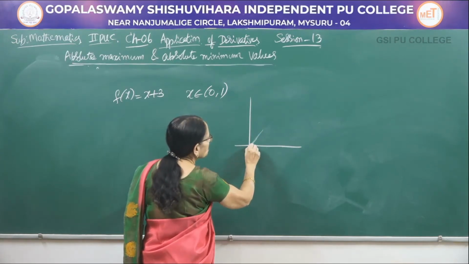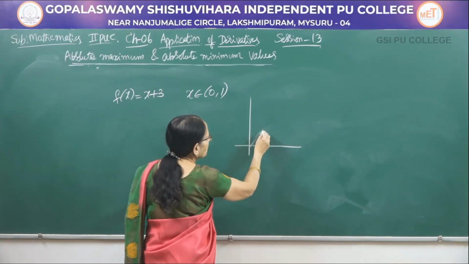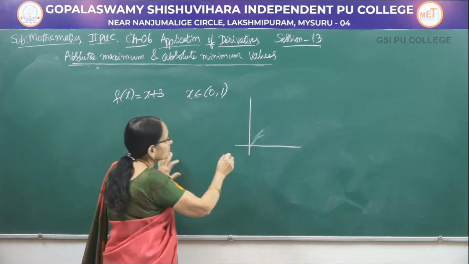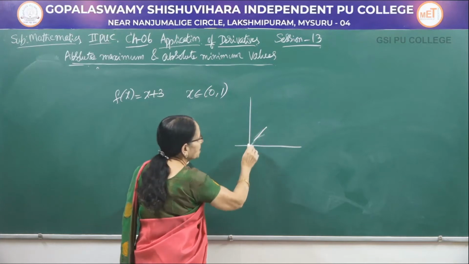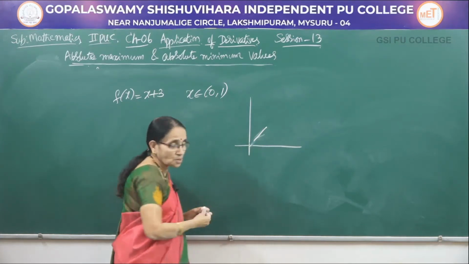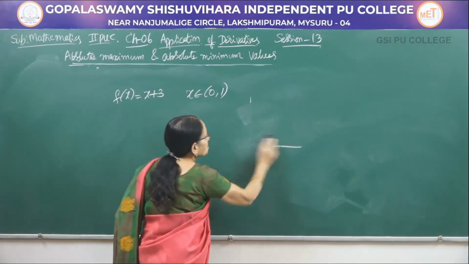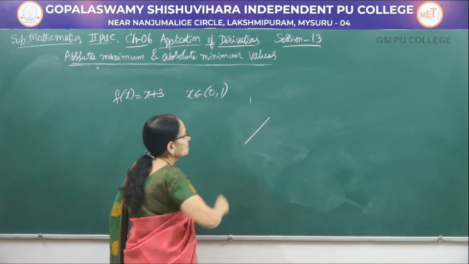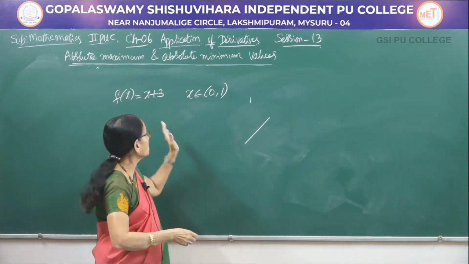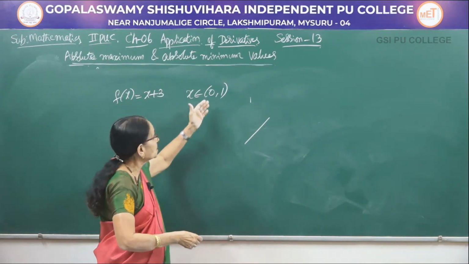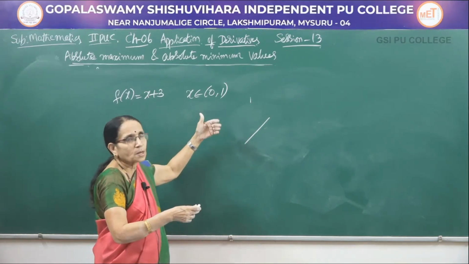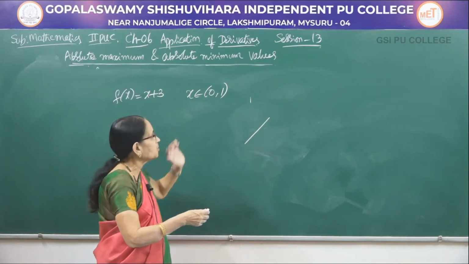Say x is equal to 0 and we take the function from 0 to 1. Suppose the line is like this, then x takes the value 0 and it is actually a straight line here. Let me consider it like this. This is a continuous function. In this interval, whichever point you take, the function will be continuous. We can verify that.